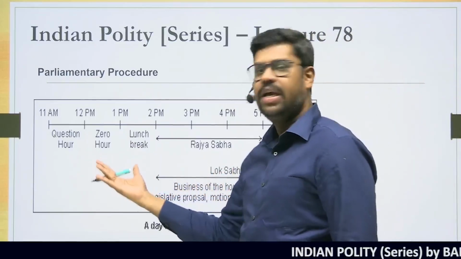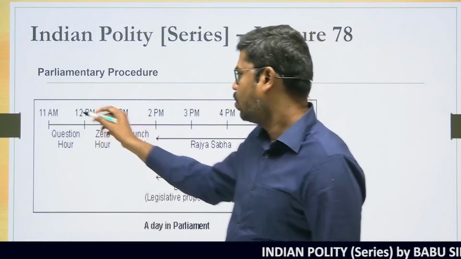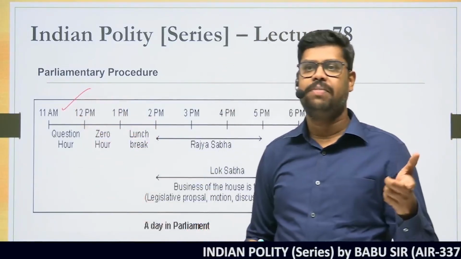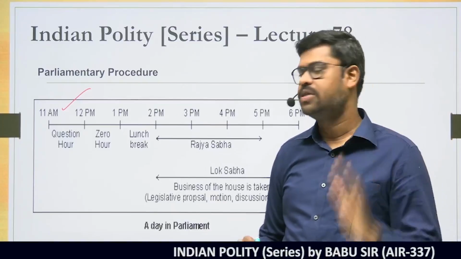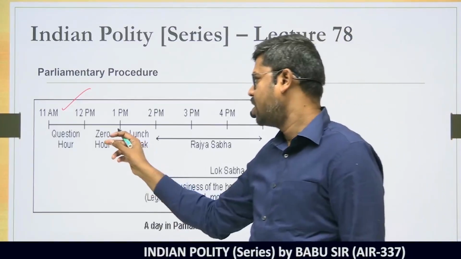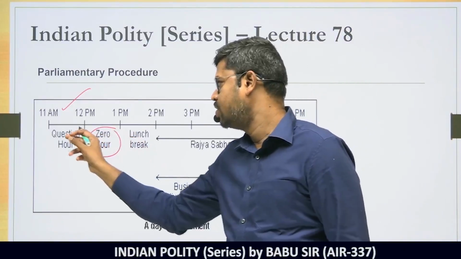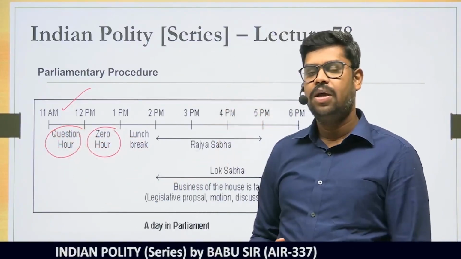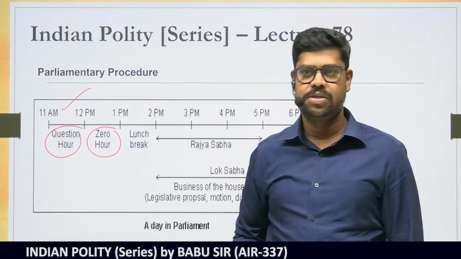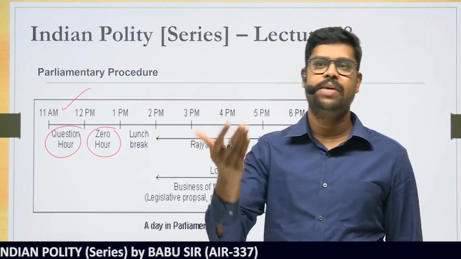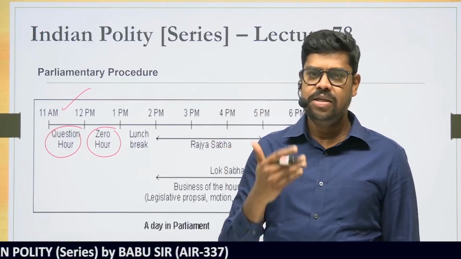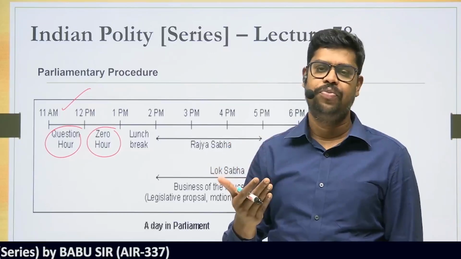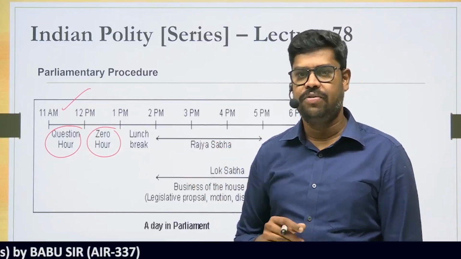On any given day, the parliament normally begins with what is called the question hour. The question hour is the first hour in both the houses of the parliament, both in the Lok Sabha as well as in the Rajya Sabha. After the question hour is over, they enter into what is called zero hour. Normally what happens in the question hour is that questions are raised. The MPs can raise questions to the ministers. The MPs can raise questions to the other MPs. So basically, these are the things that happen in the question hour. Question hour is a very effective tool in ensuring the accountability of the government.